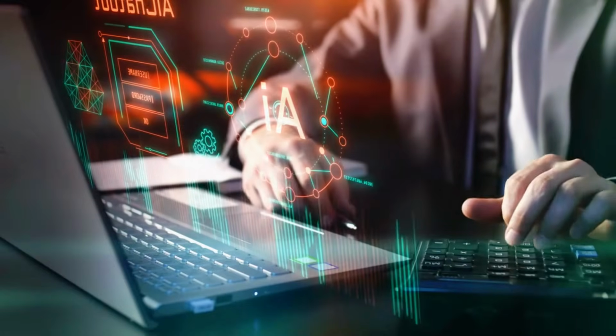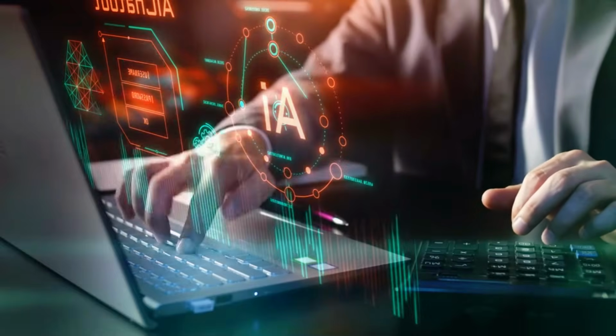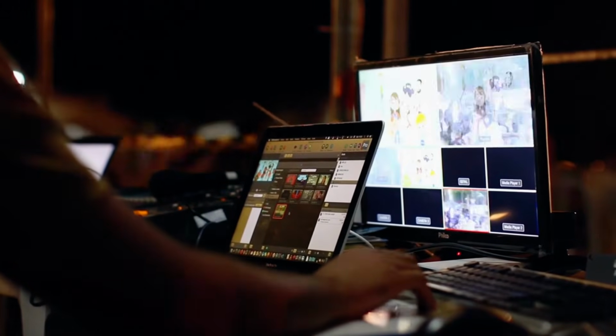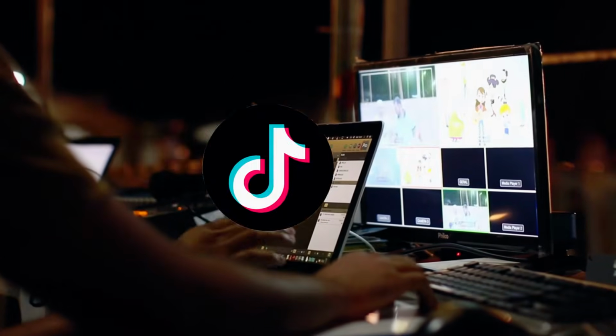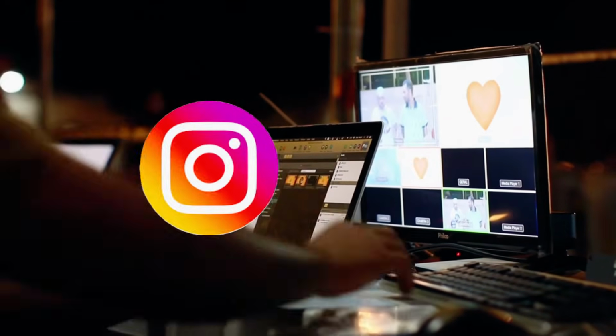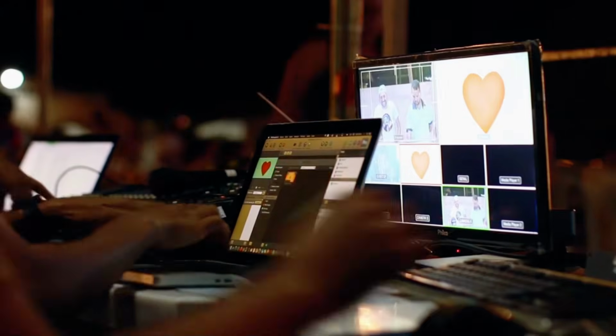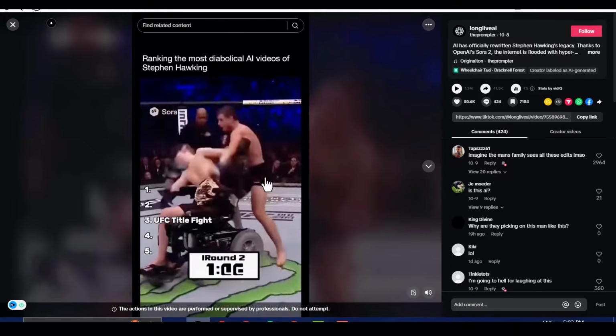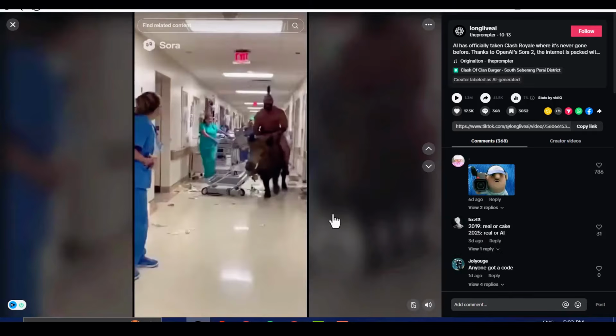In this tutorial, I'm going to show you, step by step, how you can create these same types of viral short videos. We will start from writing the perfect prompts using ChatGPT. Then, I will take you into Sora 2 itself to generate videos that are ready to dominate TikTok, YouTube Shorts, Instagram Reels, and Facebook. If you have ever dreamed of exploding your views and income through viral videos, this is the moment you cannot afford to miss.